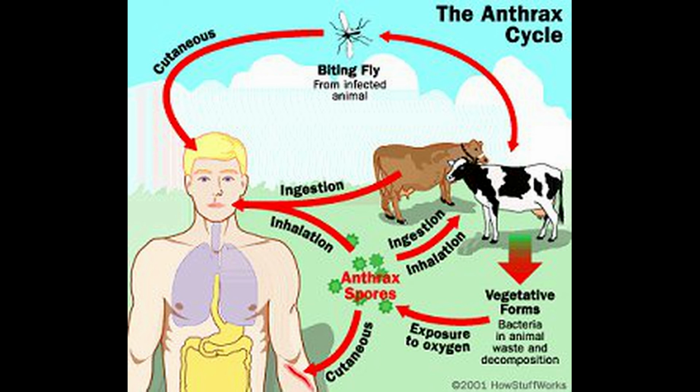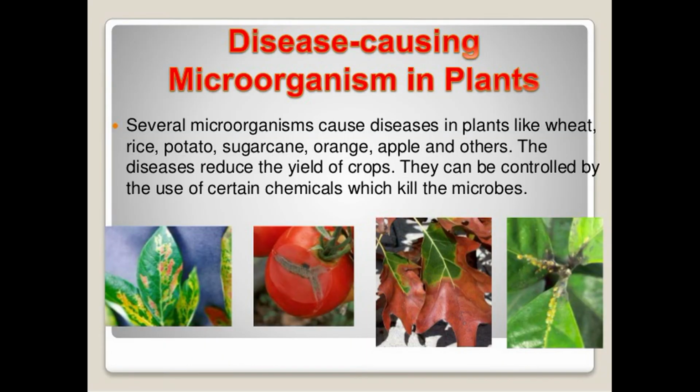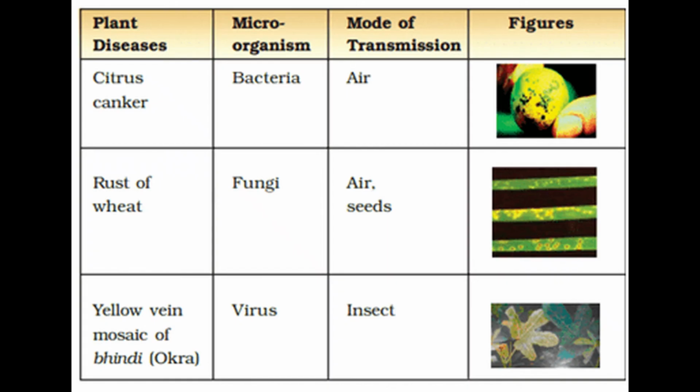Okay. Now we will see disease causing microorganisms in the case of plants. Several microorganisms cause disease in plants like wheat, rice, potato, sugarcane, orange, apple and others. So if microorganisms are causing harm to the plants, what will happen? It will reduce its yield, production. Okay. So this will lead to diseases, and that much yield the farmers will not get. So that can be controlled by using different types of chemicals.